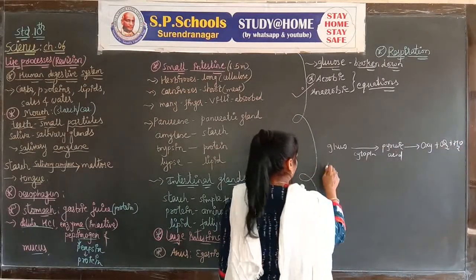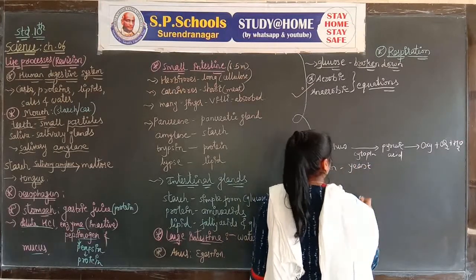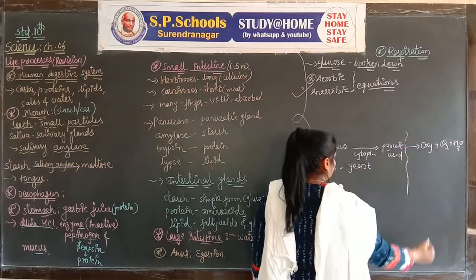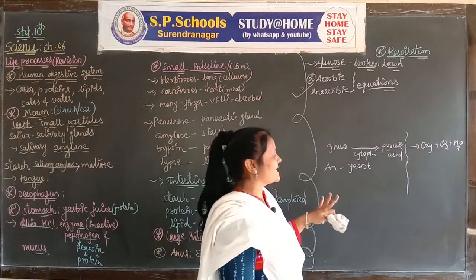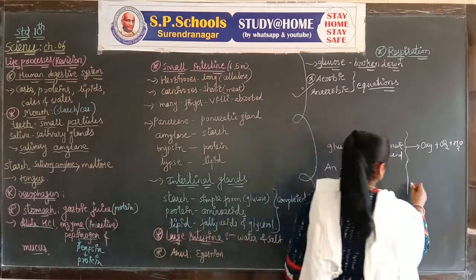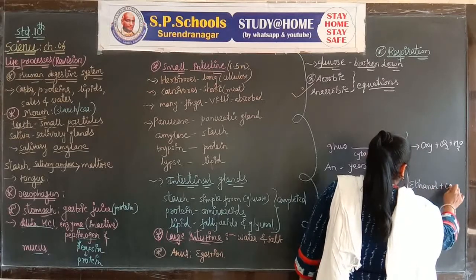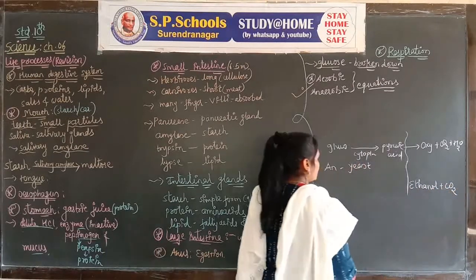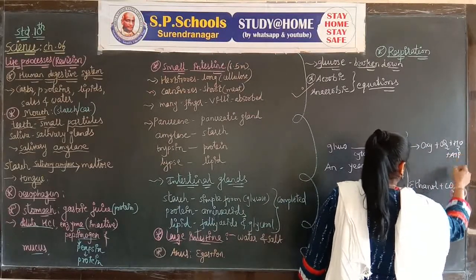In the case of anaerobic respiration, when it takes place in yeast, the production of pyruvic acid is the same in all three equations. In the case of yeast, ethanol plus carbon dioxide will be present, plus ATP.